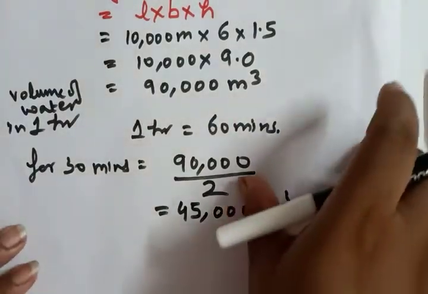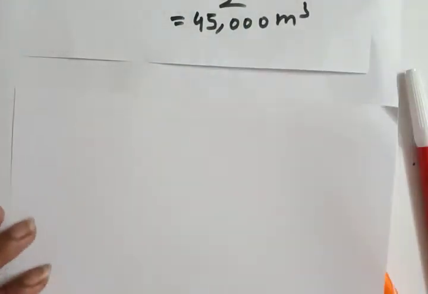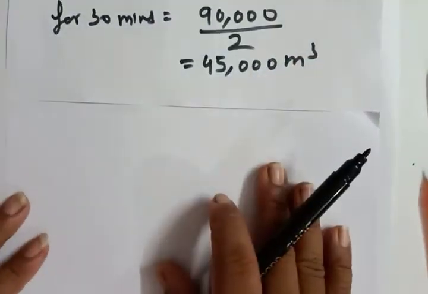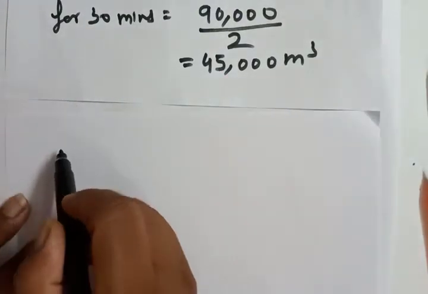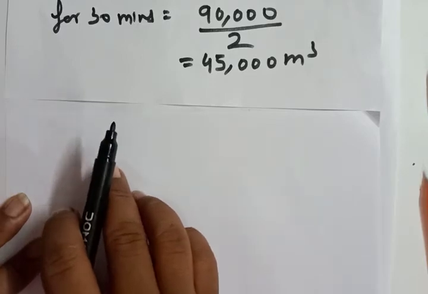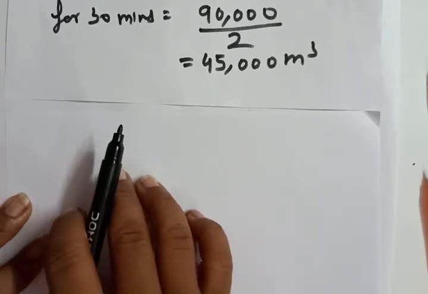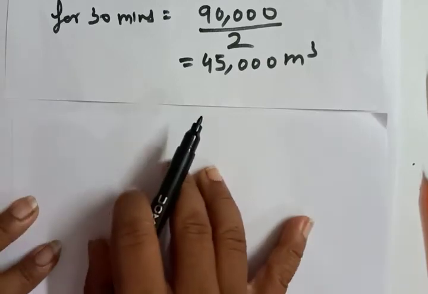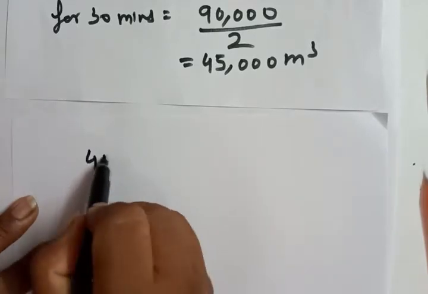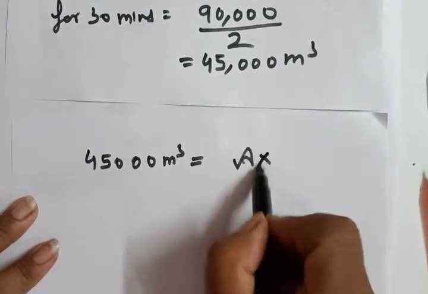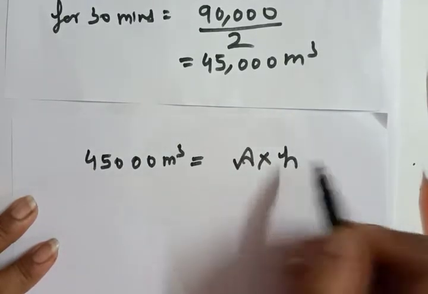We have got the volume. Now we need to find out the area. The volume of water irrigating the required area will be equal to the volume of water that flowed in 30 minutes. So 45,000 meter cube will be equal to area into height of the field.